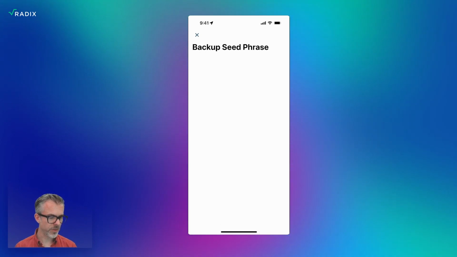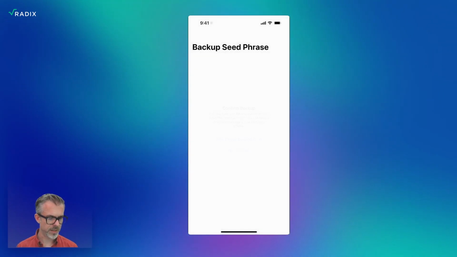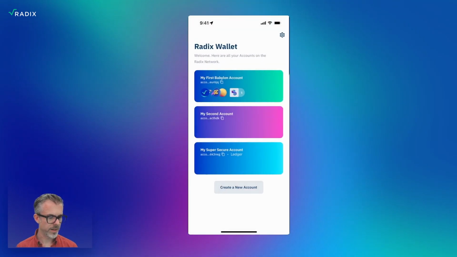You can see that seed phrase, and then when I leave that screen, it's going to ask me to confirm. It says, have you actually backed this up? So have you actually written this down on a piece of paper, saved it someplace, so that if you lose your phone and you need to recover, you're going to need that seed phrase to be able to recover control of that account. In fact, all of your accounts. So it asks me to confirm that I've done that. So I say, yes, I've backed it up. And now if I go back to the main screen, that little warning has disappeared.